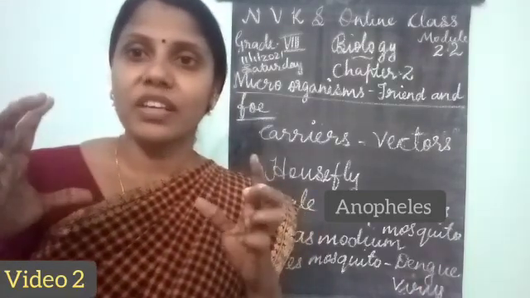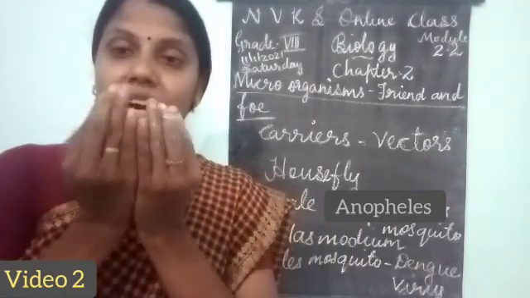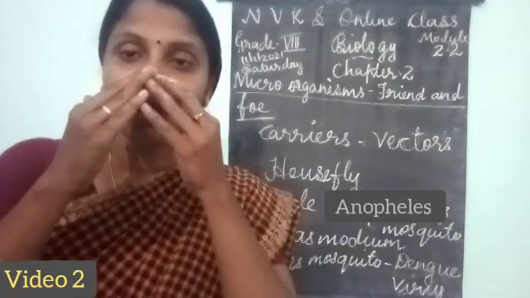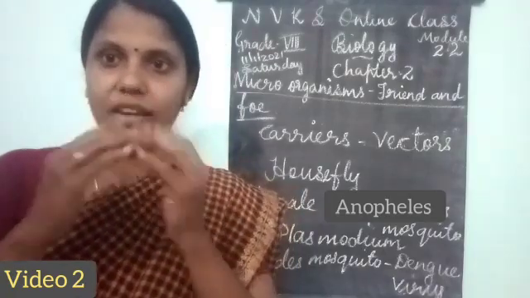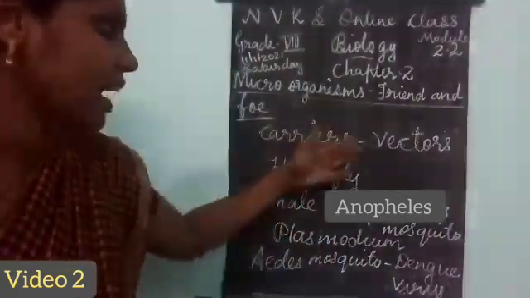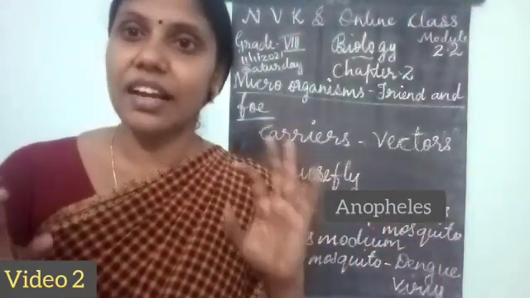So how can we prevent? Yes, while sneezing or while coughing, we have to cover, especially while sneezing, we have to cover our nose as well as mouth with a kerchief or with the hand. Okay, then how can we prevent these carriers? Yes, we should keep our surroundings clean and dry.